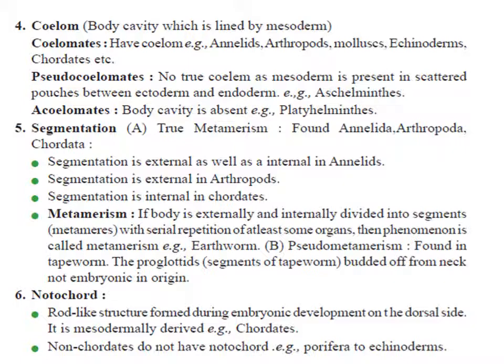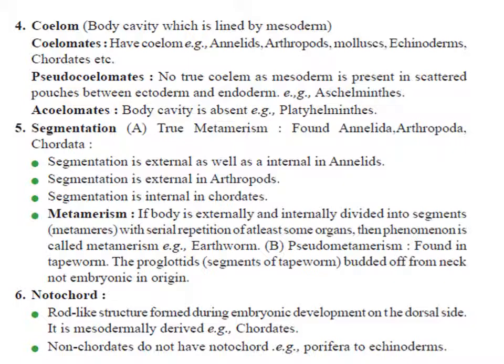But if there is not a true coelom, but mesoderm is only present in the form of scattered pouches, mesoglea, in between ectoderm and endoderm, then we call it pseudocoelomate, like in Aschelminths we have discussed. And if the body cavity is totally absent, then we call them acoelomate. Platyhelminths, Porifera, Coelenterata, they all are acoelomates.